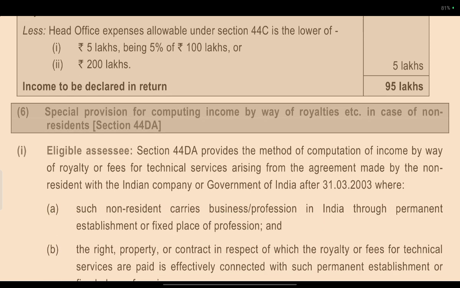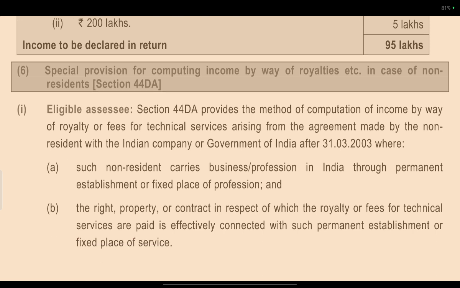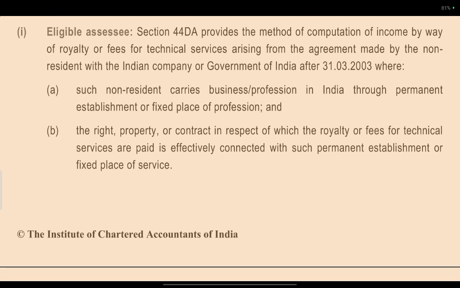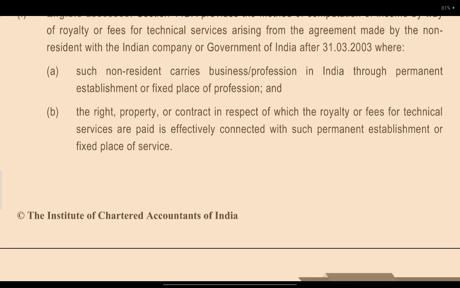Special provision for computation of income by way of royalty, etc. in the case of non-residents, section 44DA. Eligibility: Section 44DA provides a method of computation of income by way of royalties or fees for technical services received from an agreement made by the non-resident with an Indian company or the Government of India after 31st March 2023, where a non-resident carries on a business or profession in India through a permanent establishment or fixed place of profession, and the right, property or contract is such that royalty or fees for technical services are paid and effectively connected with such permanent establishment or fixed place of services.